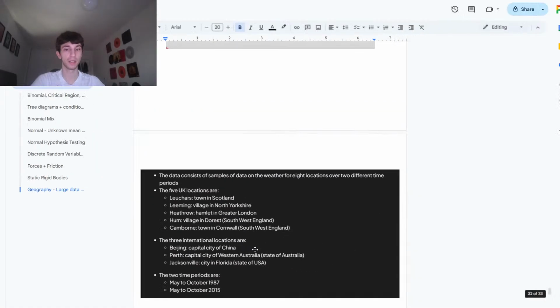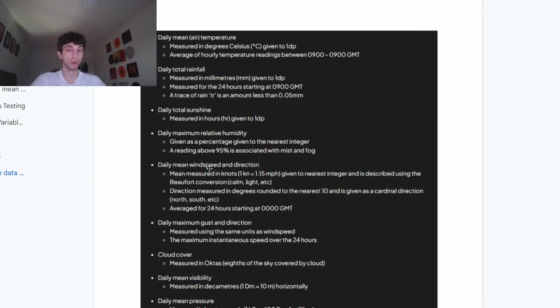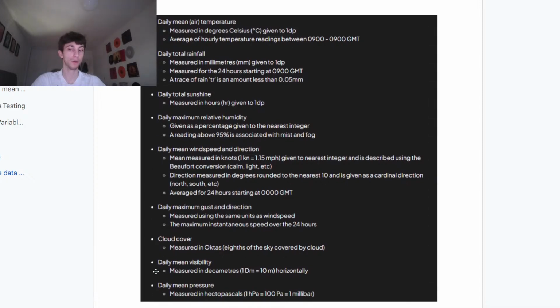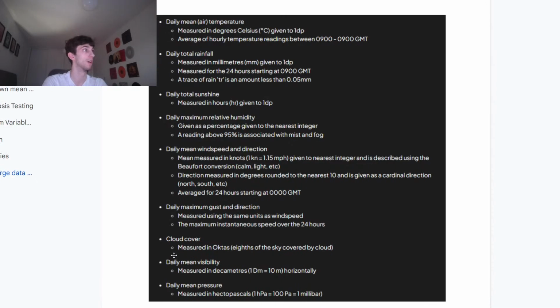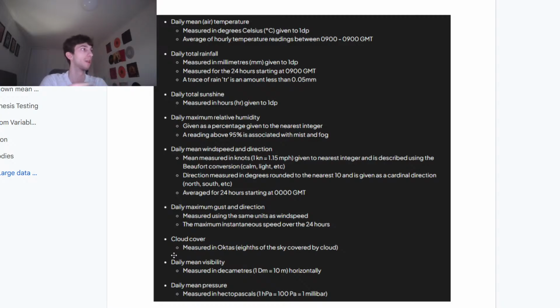Yeah, this large data set stuff. Know your units. Know whether it's discrete or continuous. For example, one thing that they do like to do was the cloud cover. I believe it was in a past paper. It's in oktas, so you can have 0, 1, 2, all the way up to 8. Sorry, so you have 9 different options. They could ask you to do a discrete probability distribution table with any of these discrete random variables, like cloud cover. And if they tell you there's equal probability, each one will have probability 1/9 because there are 9 options: 0, 1, 2, 3, 4, all the way to 8.